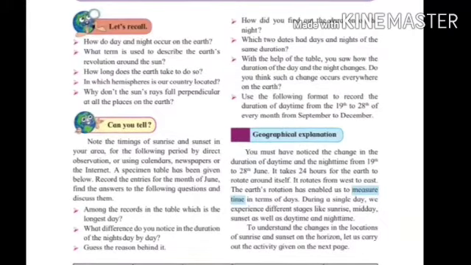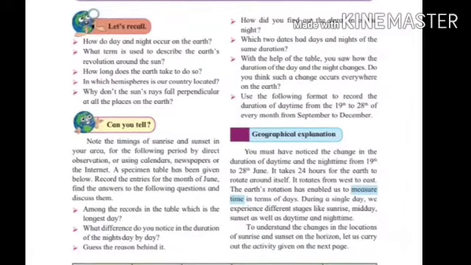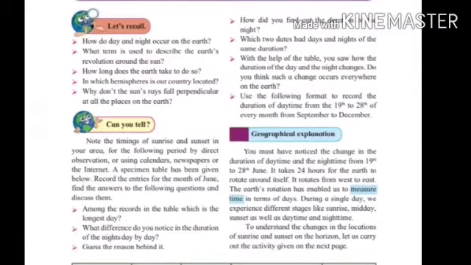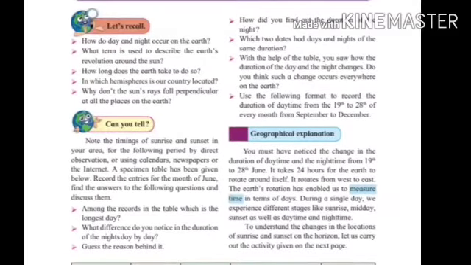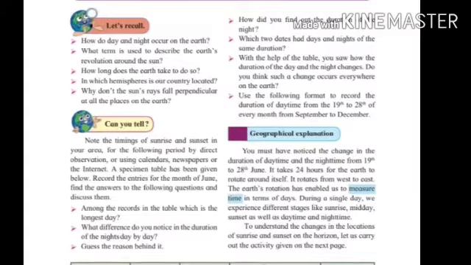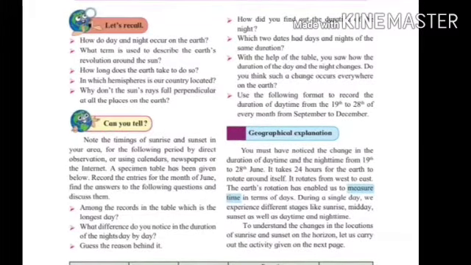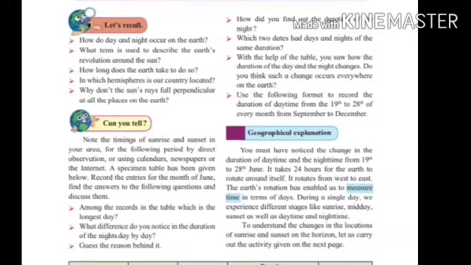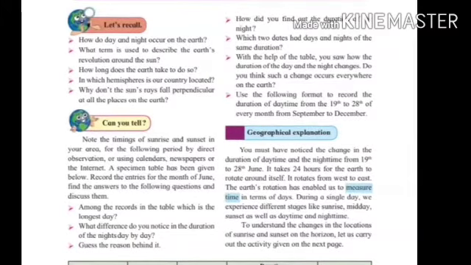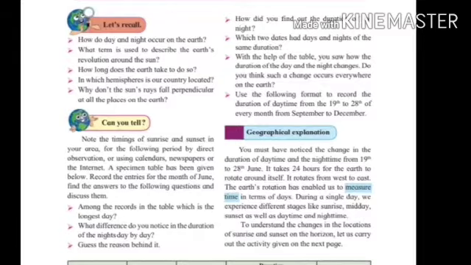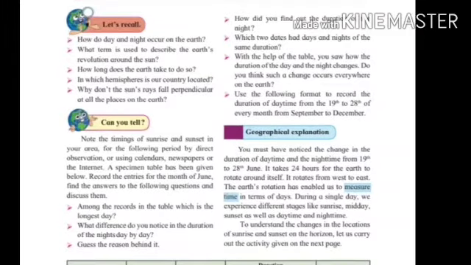There are various methods of measuring duration of day or night. For example, to measure the duration of night, you have to measure the time from sunset to the next sunrise, or subtracting daytime from 24 hours are the methods of measuring duration of night.